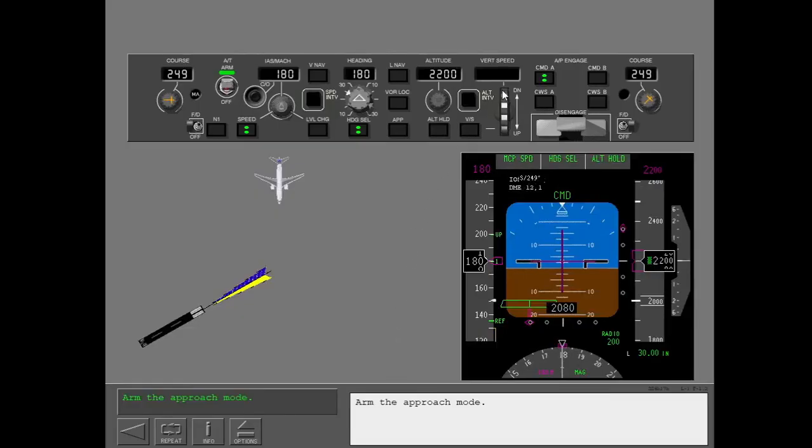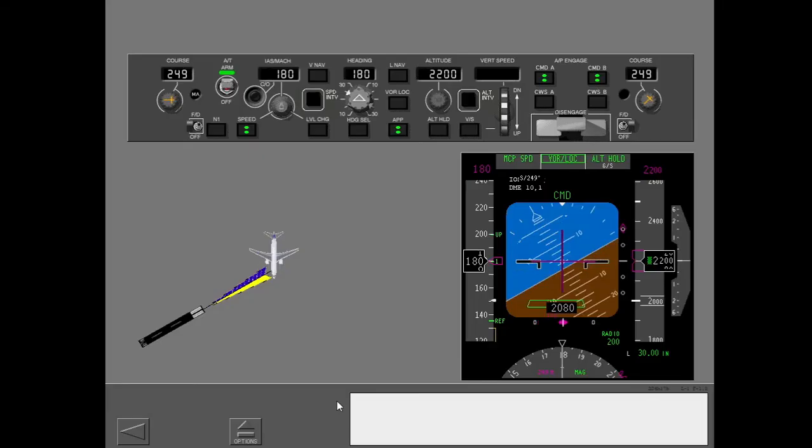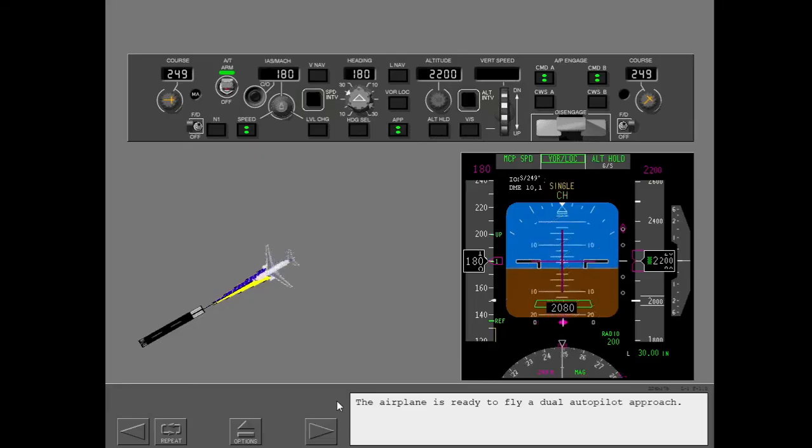Arm the approach mode. Continue. The airplane is ready to fly a dual autopilot approach.